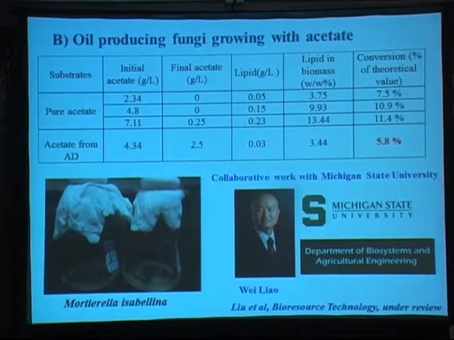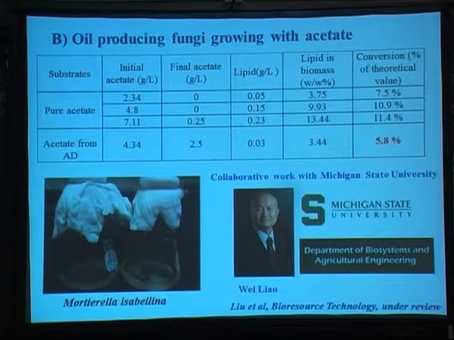Since we have the acetate, my friend and colleague tried to use some natural fungi to utilize acetate. This bug is actually a very strong one, and they report it can use acetate very well, and it can also accumulate biodiesel in its lipids.